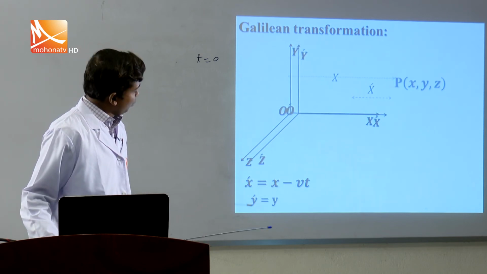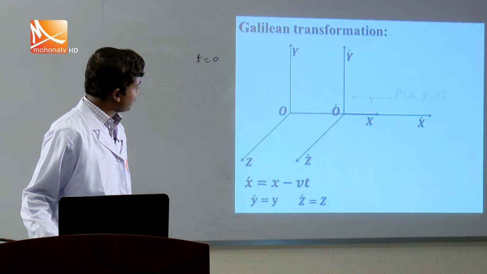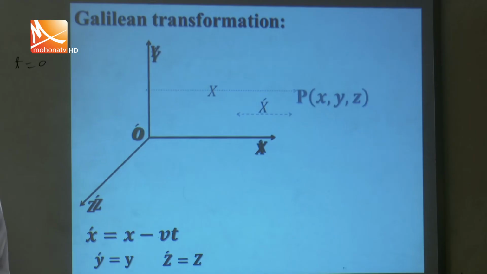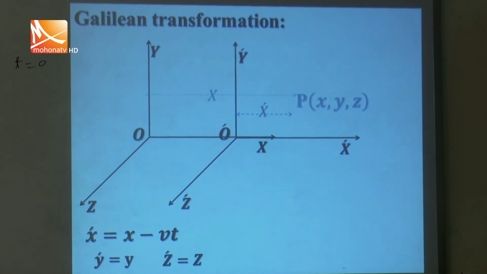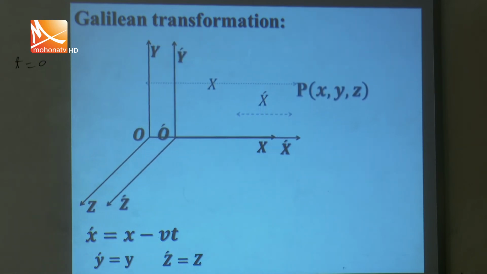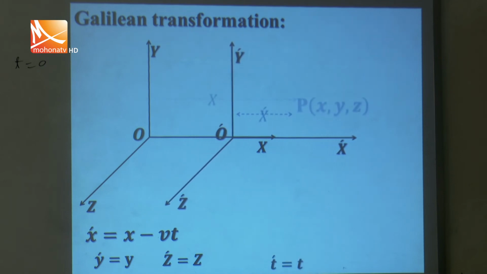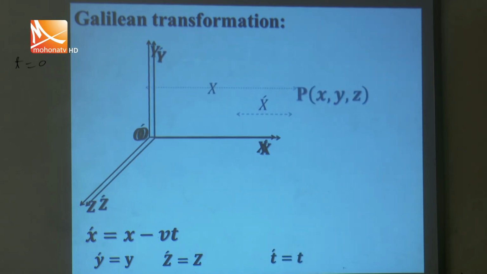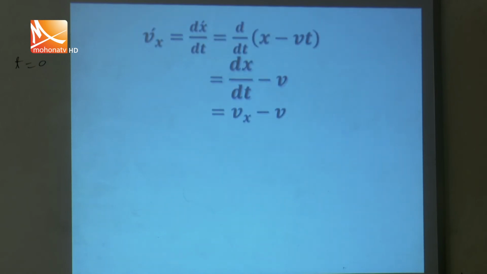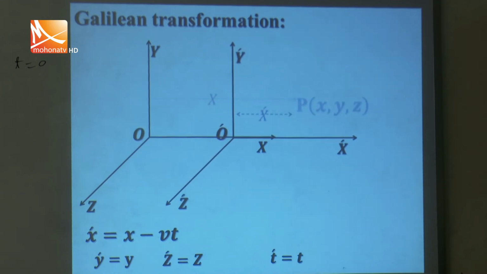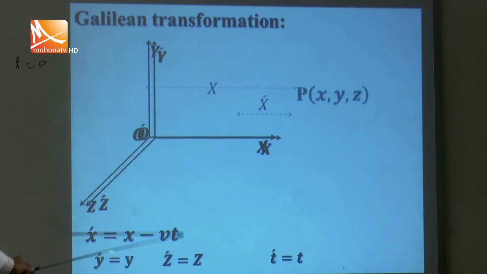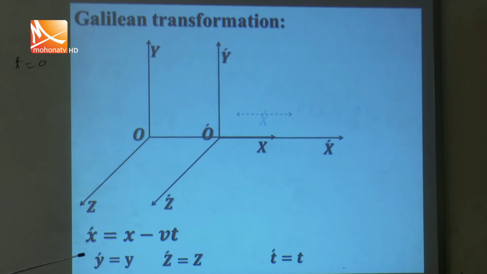Now y prime equals y and z prime equals z, as I consider the frame to be moving only along the x axis, so there is no relative motion along the y axis and z axis. In this case, time t prime is also t, which means the measured time is the same in both frames. The equations that I have got are known as the Galilean transformation.